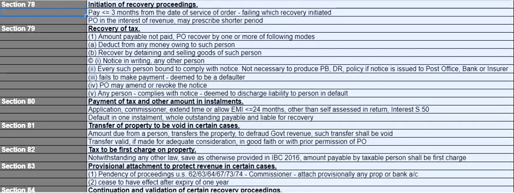And the third option is they can also issue a notice in writing to any other person. If you are my supplier and you are not paying taxes, then they can issue a notice to me also, and they can ask that whatever amount is payable to your supplier, you don't pay it to him, you can pay it to me, you can pay to the government. So every such person who is receiving such notice is bound to comply with that notice. If I don't comply and make the payment, then I will be deemed to be a defaulter. You are already a defaulter and I will also be a defaulter along with you.